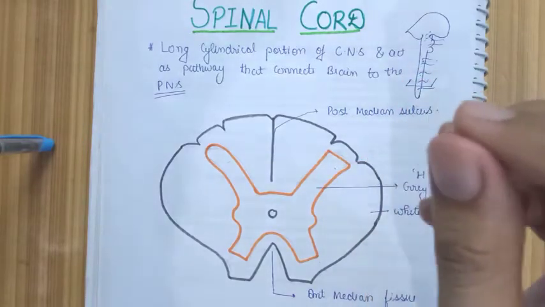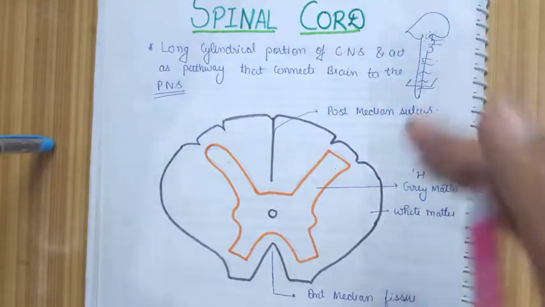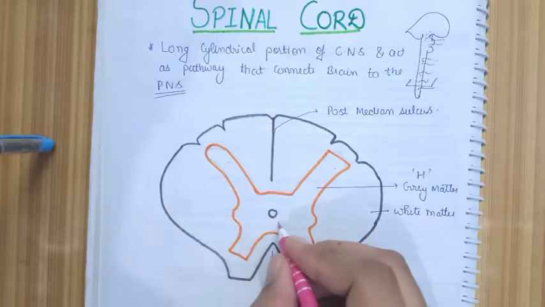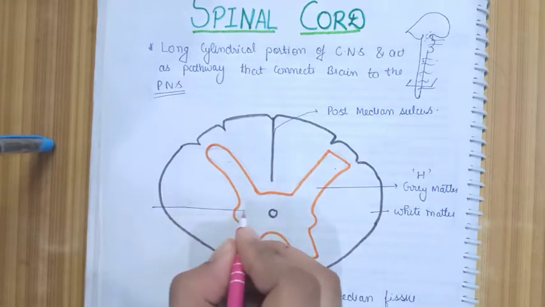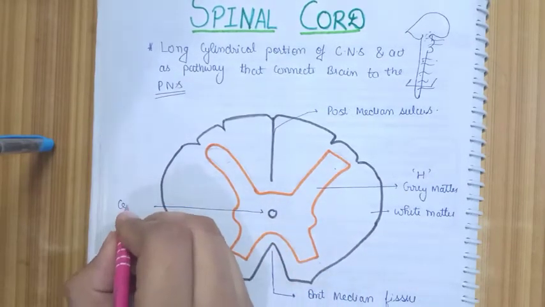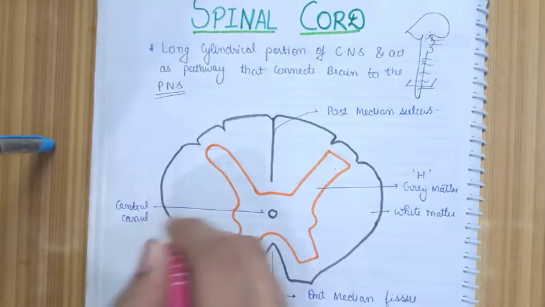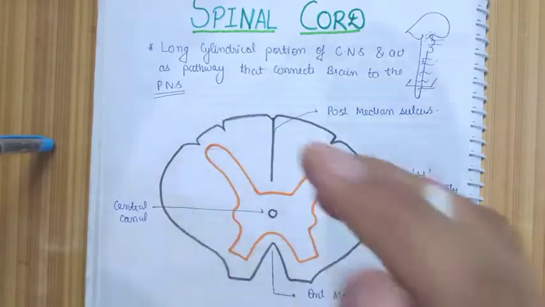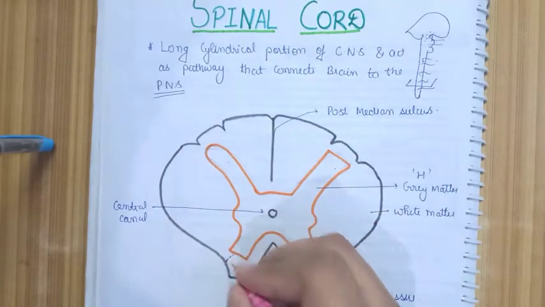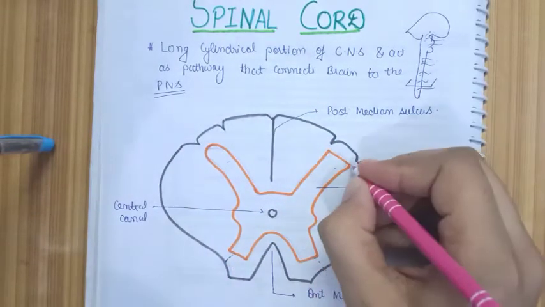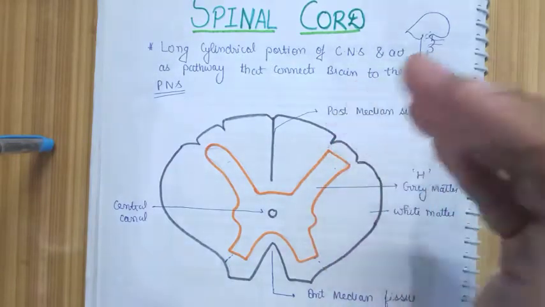Okay, now we have some other sulci as well. The central portion that you see here is called the central canal. Okay, this is the central canal. You can also see the other sulci that are present. We have one more sulcus on the anterior side and two sulci on the posterior side each.